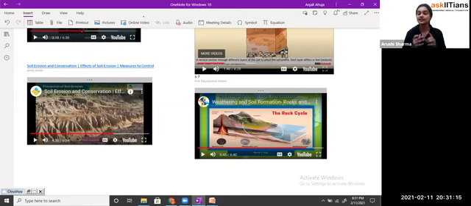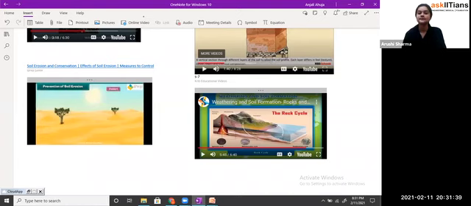Okay, so that's how we have seen what soil erosion is, what the causes of soil erosion are, and then what the effects of soil erosion are. Now we are going to see what preventive measures we can take so that soil erosion cannot occur. Okay, so now what are the preventions, students? Soil erosion is an environmental problem. It has affected the whole world, from forests to deserts. Thus, it's the need of the hour to conserve the soil by preventing soil erosion. There are many ways of preventing soil erosion.